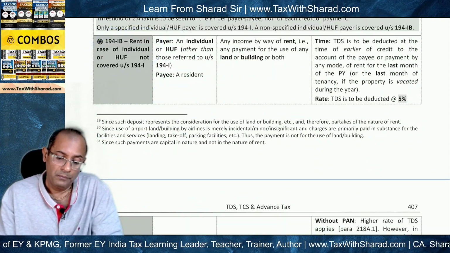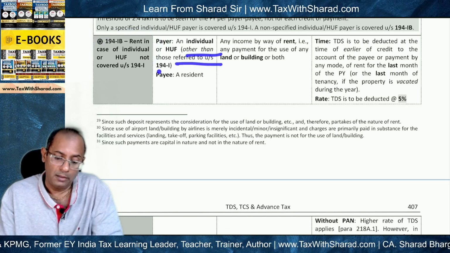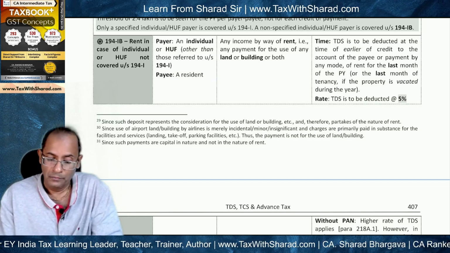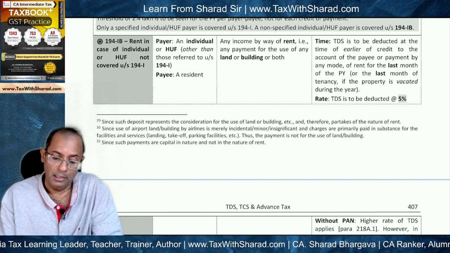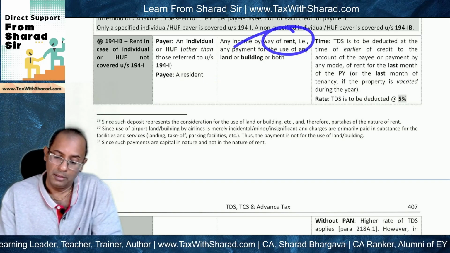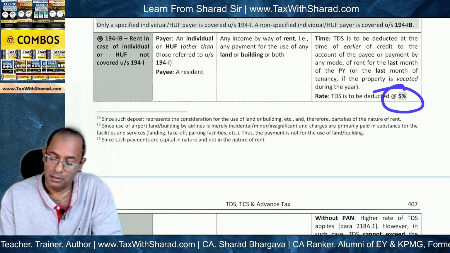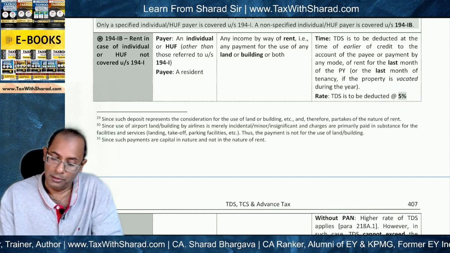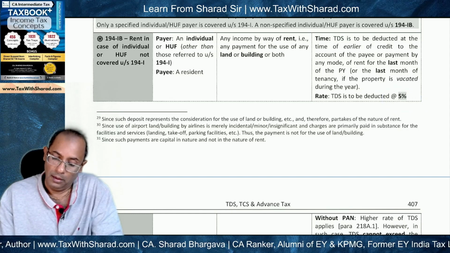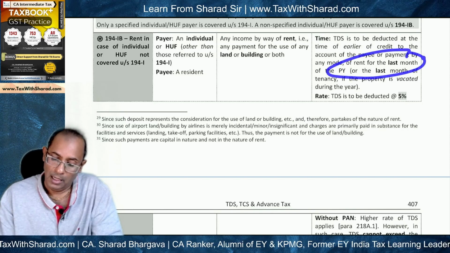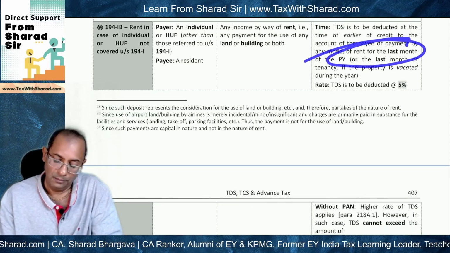An individual who is not covered under section 194I, and the payee should be a resident, which is also the case in our question, that the payment has been made to a resident. Income is by way of rent, and in such case the rate of TDS is 5%, and TDS is to be deducted from the rent for the last month of the previous year.